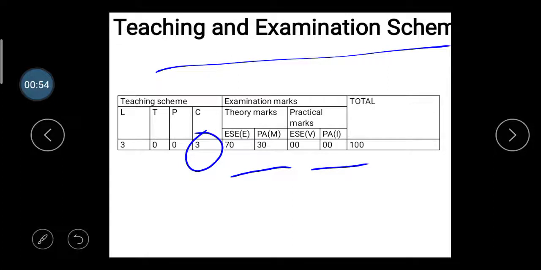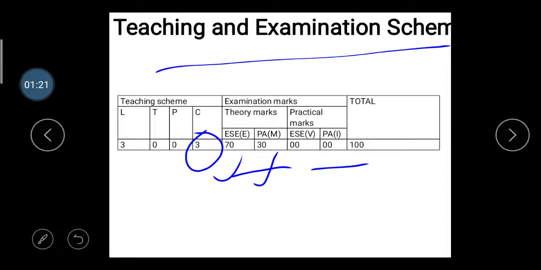For the theory marks, you have to give one examination, the semester examination conducted by GTU, which is a 70 marks paper. For the practical, there are no vivas, no practicals, and no laboratories for this subject.